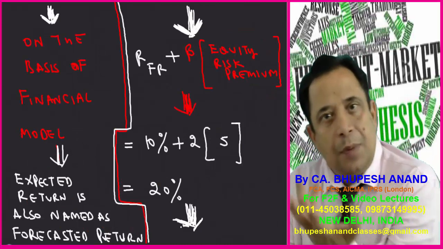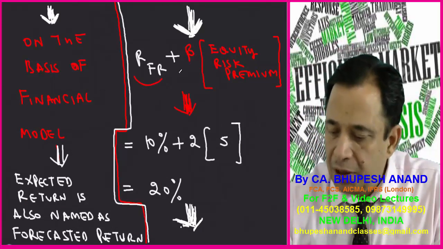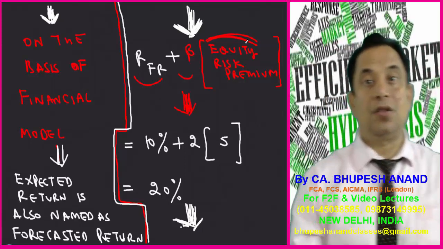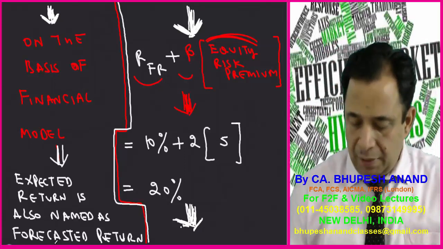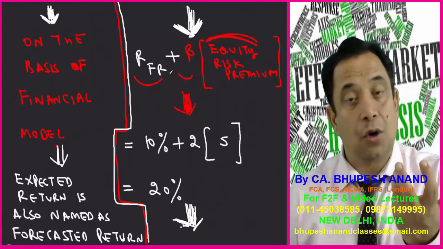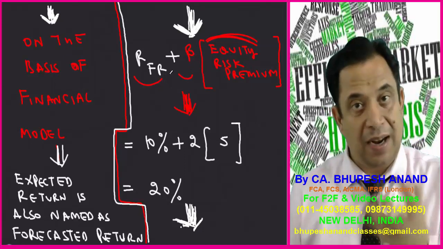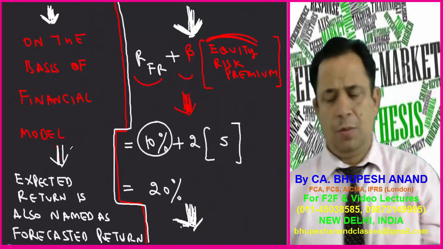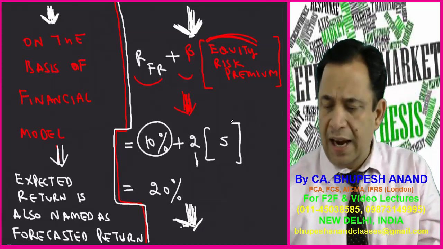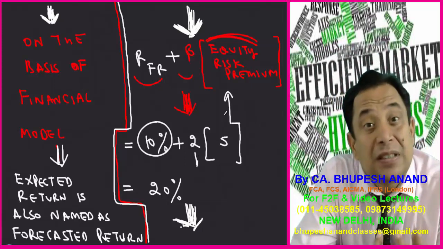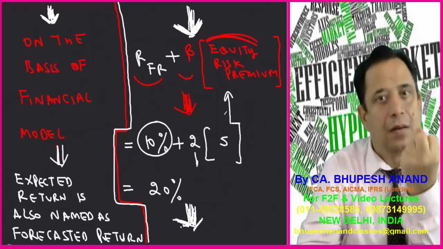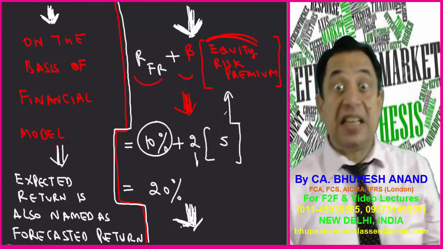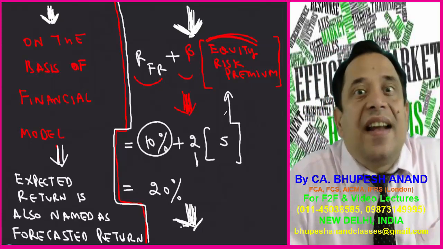Now we can calculate with the help of a CAPM model, that is risk-free rate plus beta into equity risk premium. Now, what is risk-free rate? The rate of treasury bonds, the rate of bank rate, that is risk-free rate plus beta, that is systematic risk. I have already told you covariance of market and security upon variance of market, which we have discussed in detail in portfolio management. So, supposedly I am assuming that risk-free rate is 10% and beta is 2 and risk premium as 5. It means 20% is the minimum rate which should this investor get.